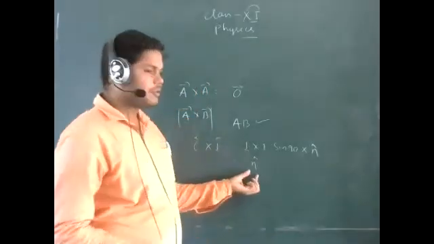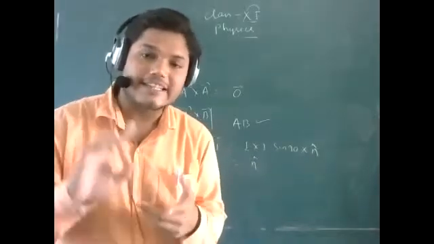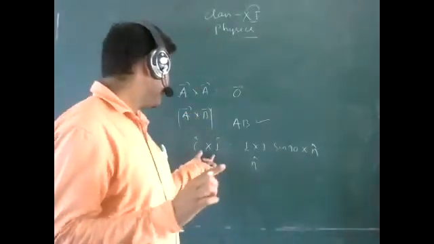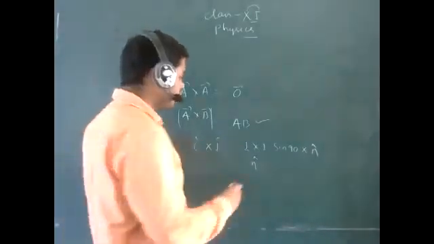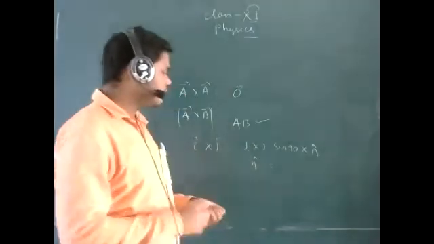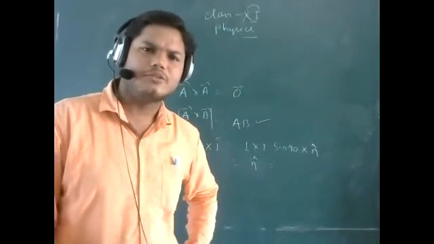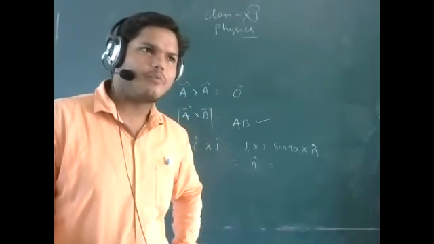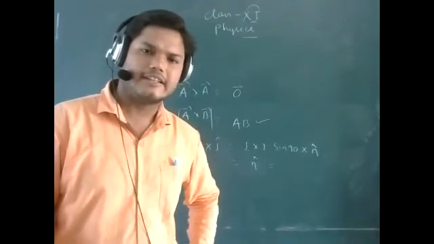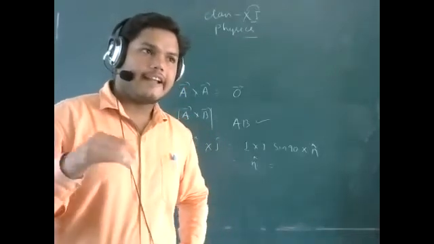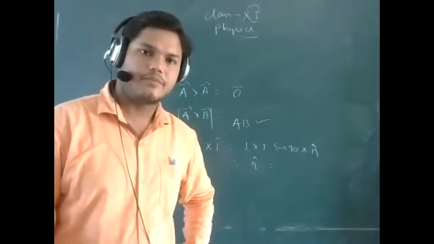N cap is what? N cap is a unit vector that is perpendicular to the i cap and j cap. So here, what will n cap be? Who can tell me the value of n cap? I've already told you, n cap is the unit vector that will be perpendicular if a and b are the two vectors. So if you're finding the value of n cap, what direction will n cap be directed in?